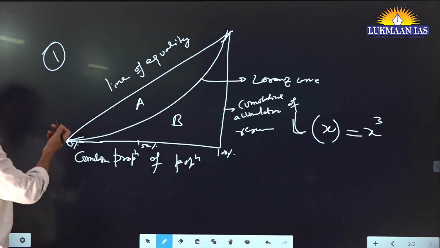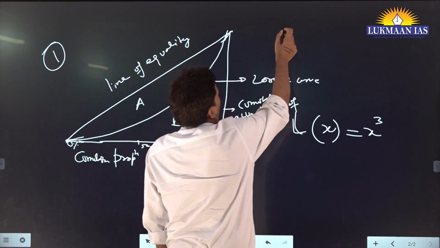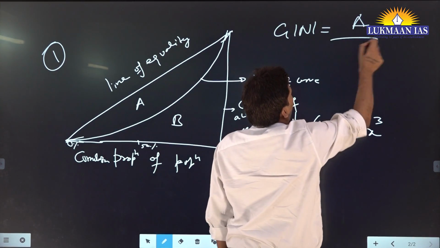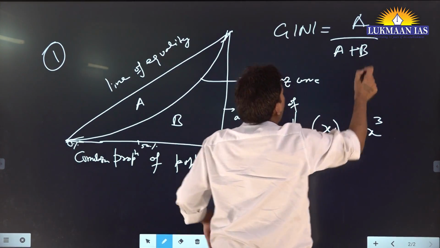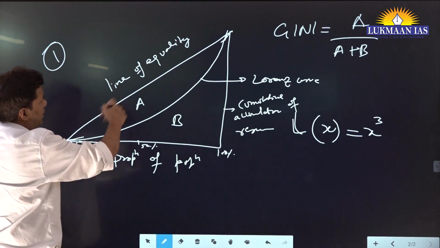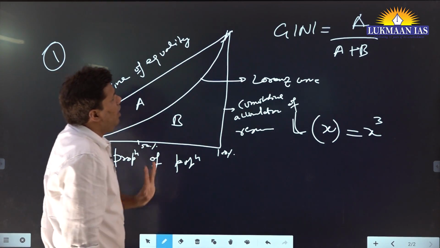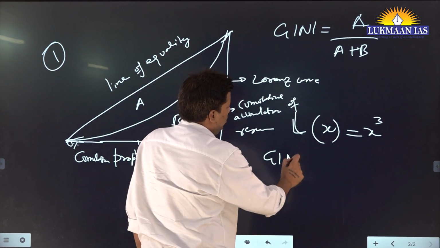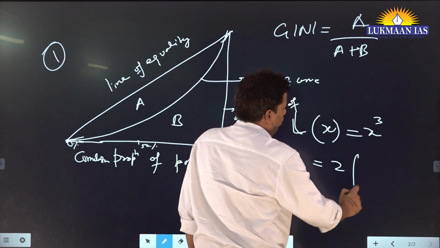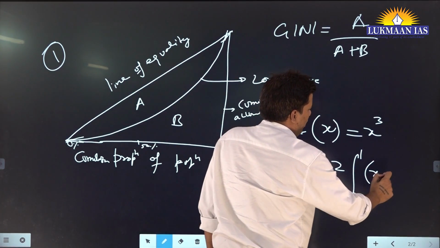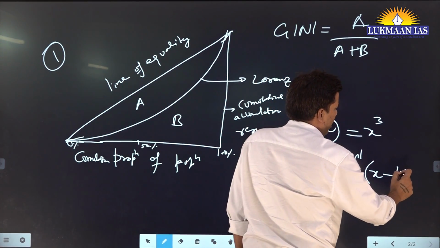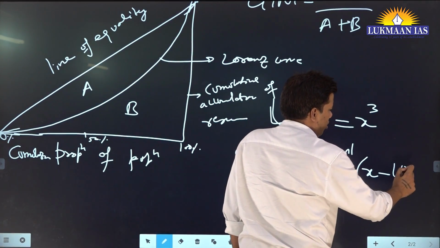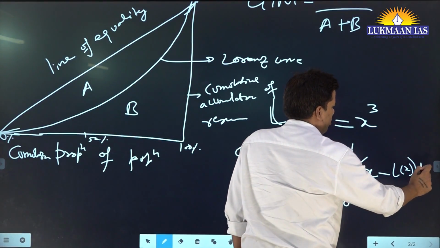Then parallelly, you can write Gini coefficient index as well. Gini coefficient is nothing but A upon A plus B, where A is the area above the Lorentz curve, right? This area, and B is this. And there is one more formula for this. It is given by 2 times the integral from 0 to 1 of x minus L(x), where L(x) is the Lorentz curve, dx.